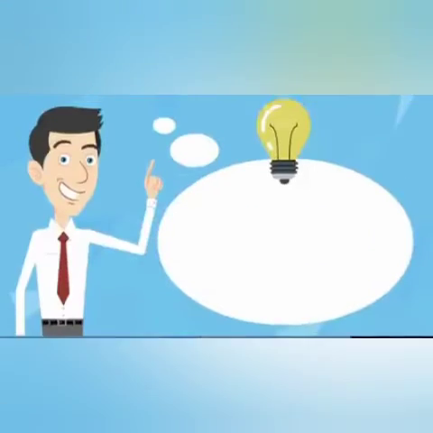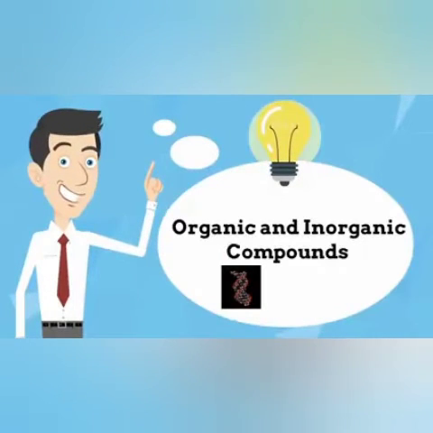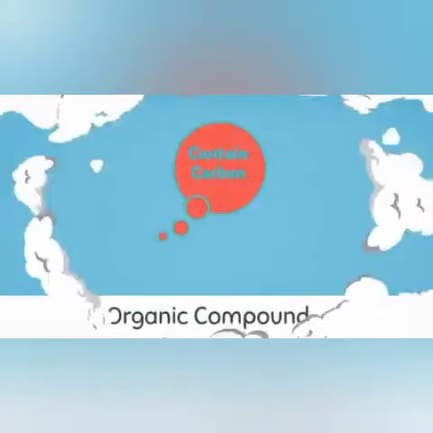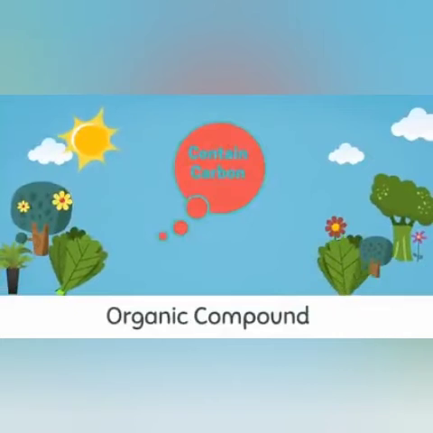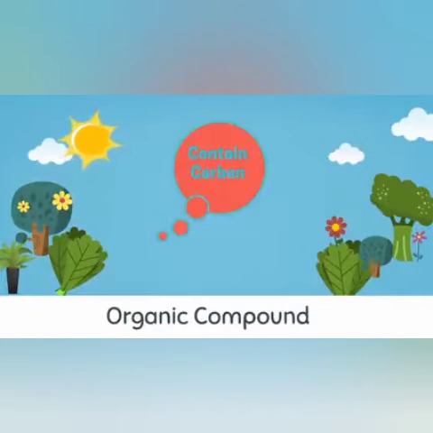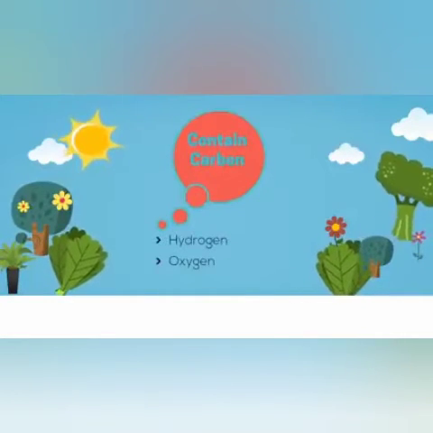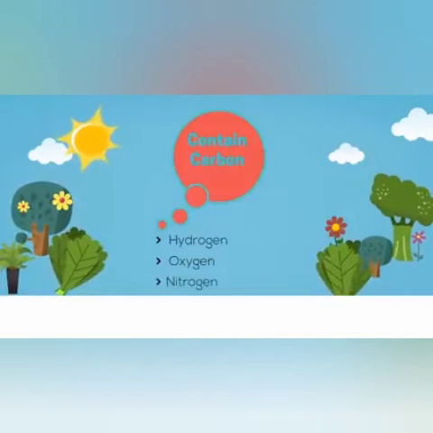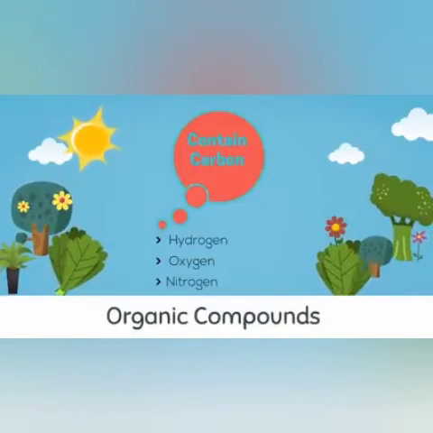In this video, I'd like to talk about organic and inorganic compounds. Many of the compounds found in living things contain the element carbon, which is usually combined with other elements. This large class of chemical compounds, in which one or more atoms of carbon are covalently linked to atoms of other elements, most of the time hydrogen, oxygen, or nitrogen, are called organic compounds.